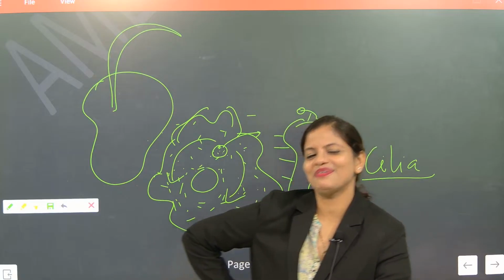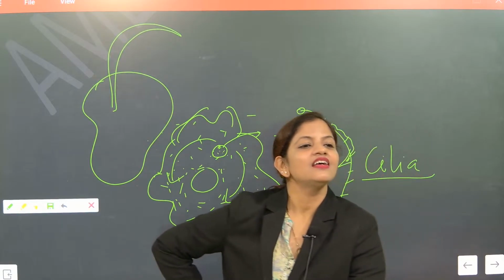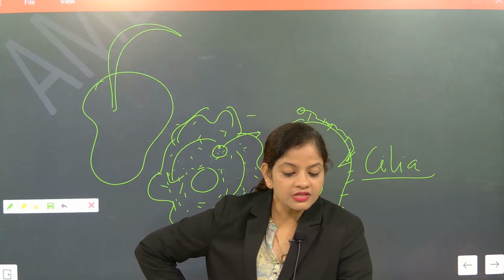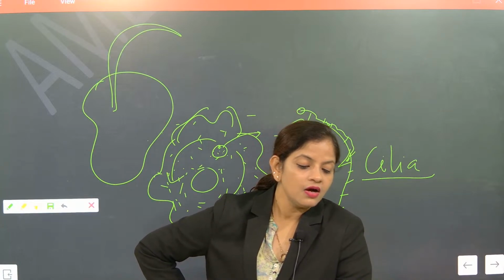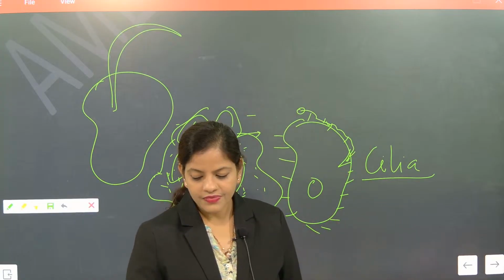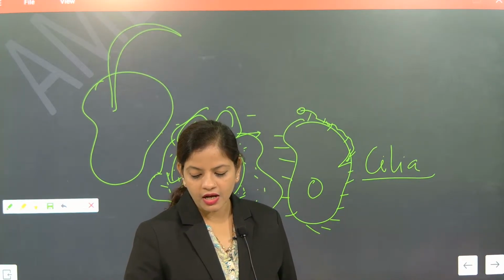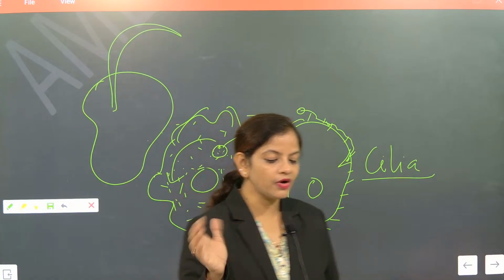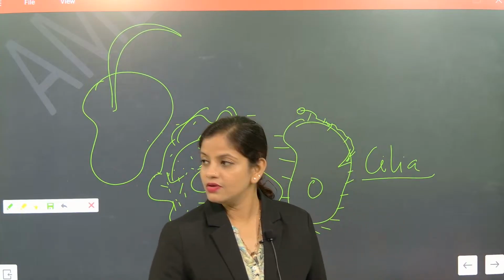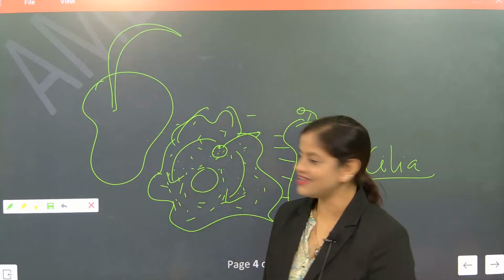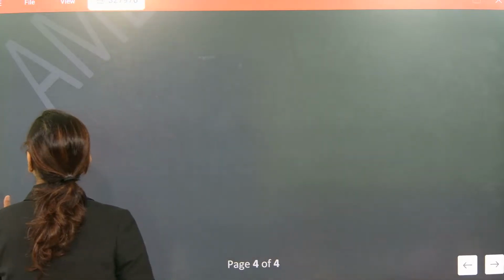Okay, fine. So cilia, flagella, and pseudopodia. Three words are there. What are the three important words? Can you say? Online children are more active. Cilia, flagella, and pseudopodia. These are the three important words that are used.